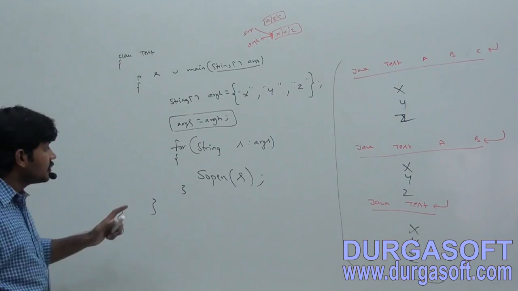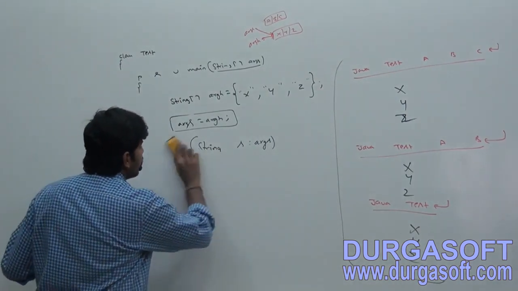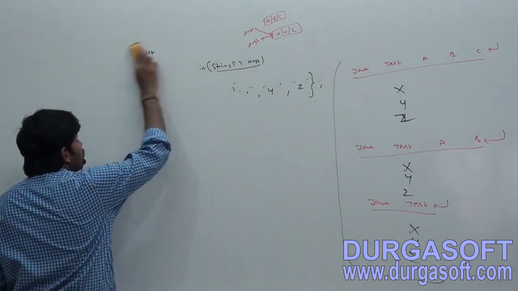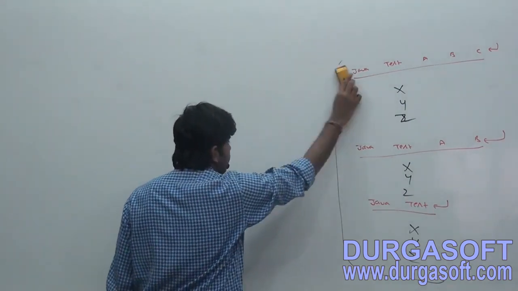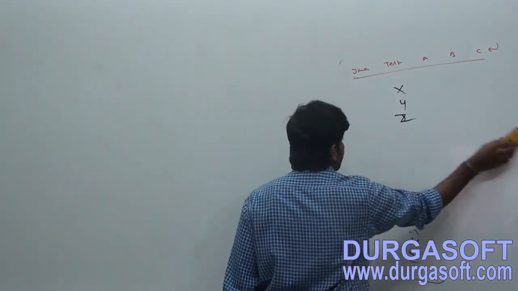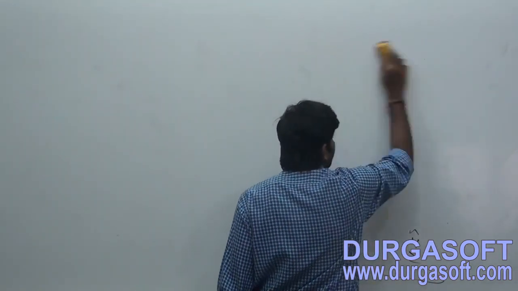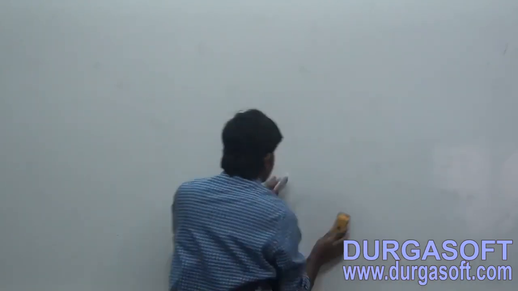Completed, right? Okay, next example 3. This is one example possibility. Next example 3, take a bit of care. Here, observe.